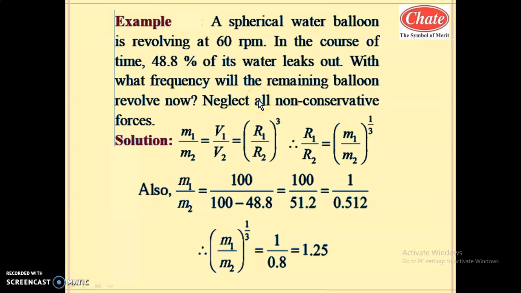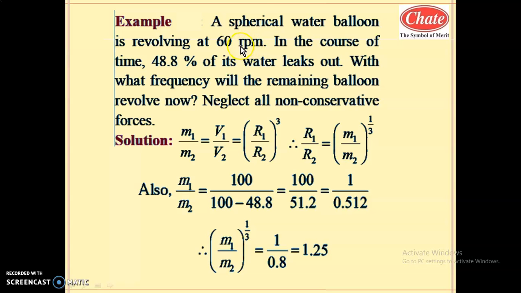Let us see the next problem based on the example of conservation of angular momentum, that is, the law of conservation of angular momentum. A spherical water balloon is revolving at 60 rpm. So this is the initial frequency of that rotating balloon, 60 rpm. So no need to convert readily. Sometimes both the values are in rpm.